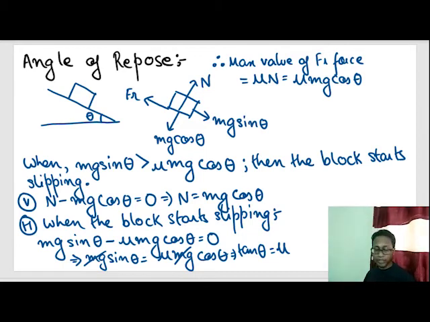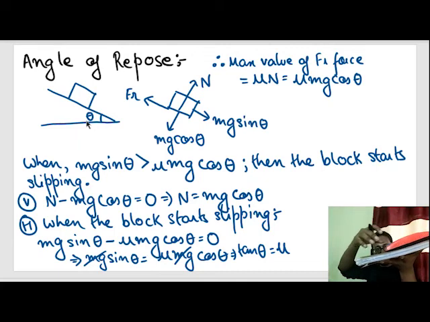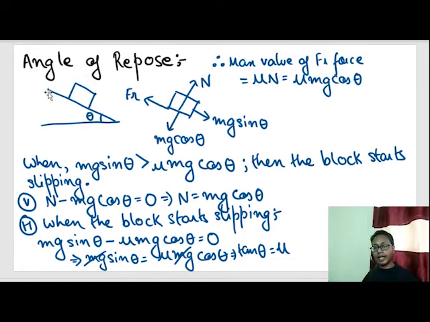That means when tan of this inclined angle is equal to the coefficient of friction, this block starts slipping. And that angle at which the block starts slipping is called the angle of repose. The angle at which the block starts slipping is called angle of repose.